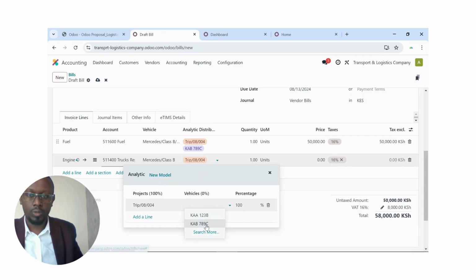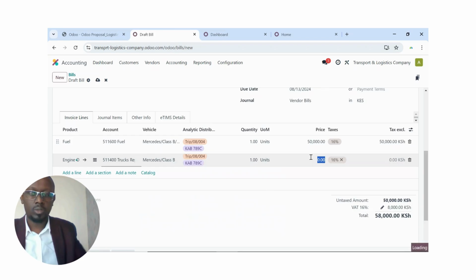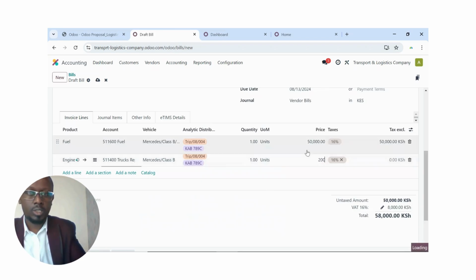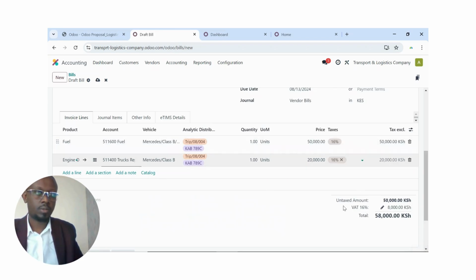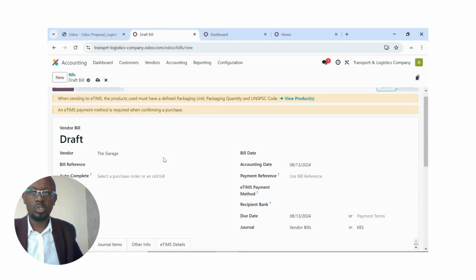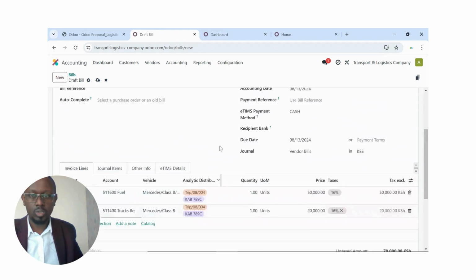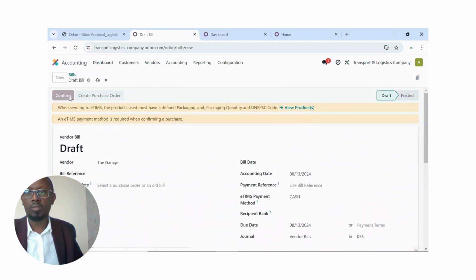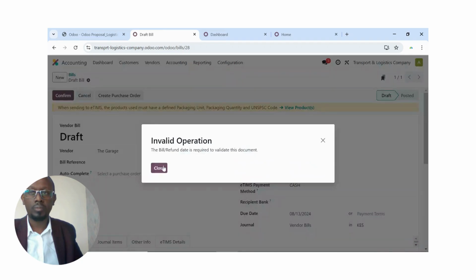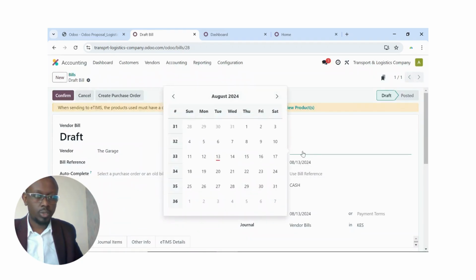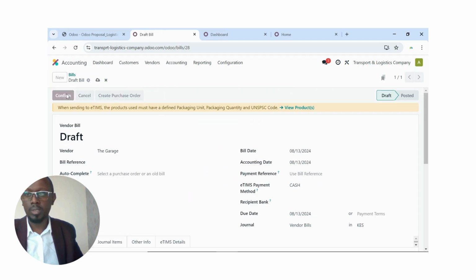I choose a vehicle there. Good. So maybe oil cost us 20,000 shillings there. So that's it. Once you're done, again it is mapped. You can choose a methodology of payment and I confirm. Of course, I need to put a date there. Just save date, confirm.